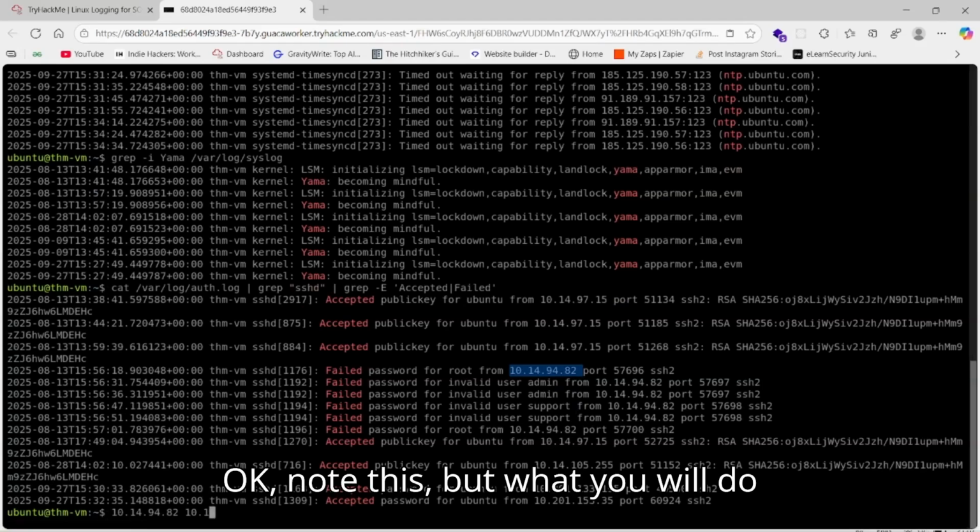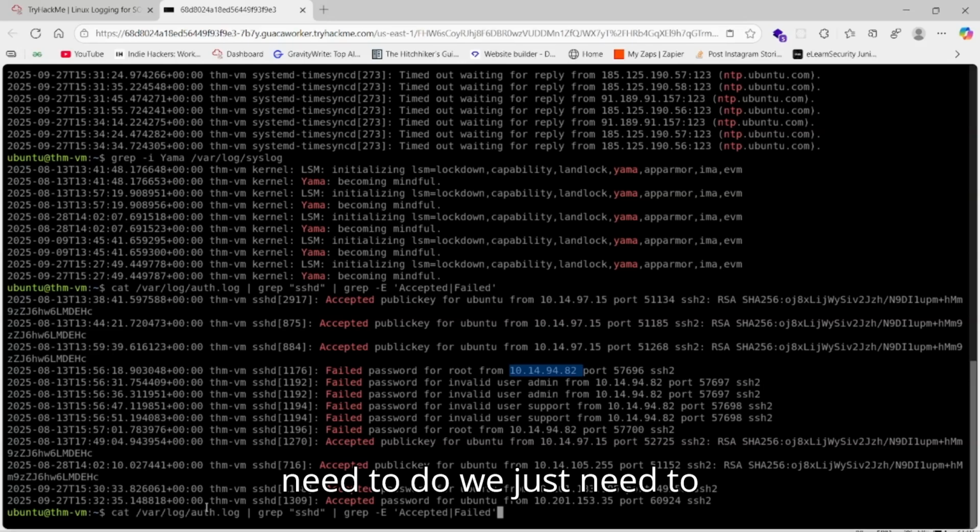Okay, not this, but what we'll need to do, we just need to change our basic one. Okay, grep /e, and then what we want. Oh sorry, typo here: user add, user mod. I hope we get this time.